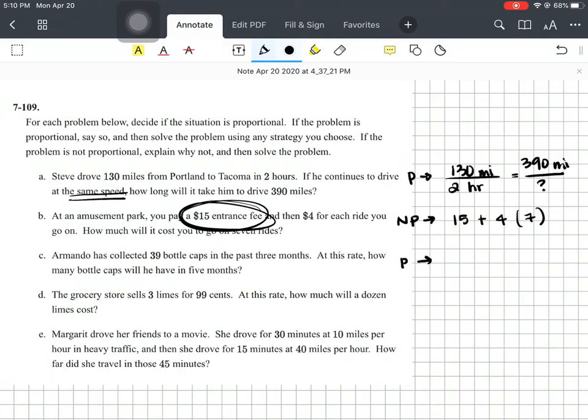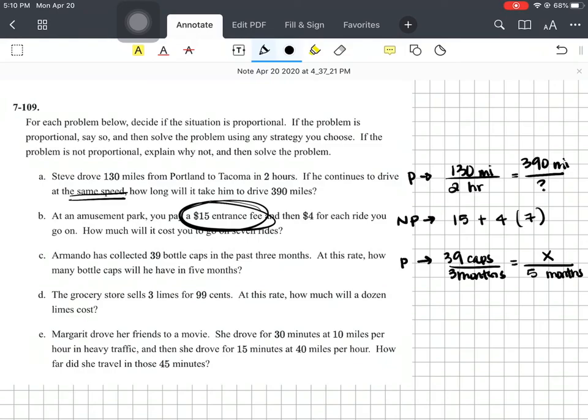This is proportional, right? There's no one-time fee here. There's no extra bonus bottle cap that he got on the last day or anything like that. So 39 bottle caps in 3 months. We want to know how many bottle caps in 5 months. Go ahead and solve that proportion.